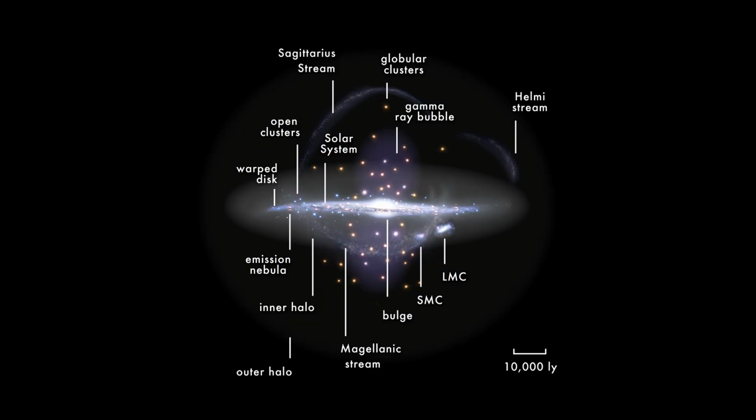A variety of objects surround the Milky Way, including dwarf galaxies, the Large and Small Magellanic Clouds, old stars, globular clusters, open clusters, emission nebulae, and a host of others.